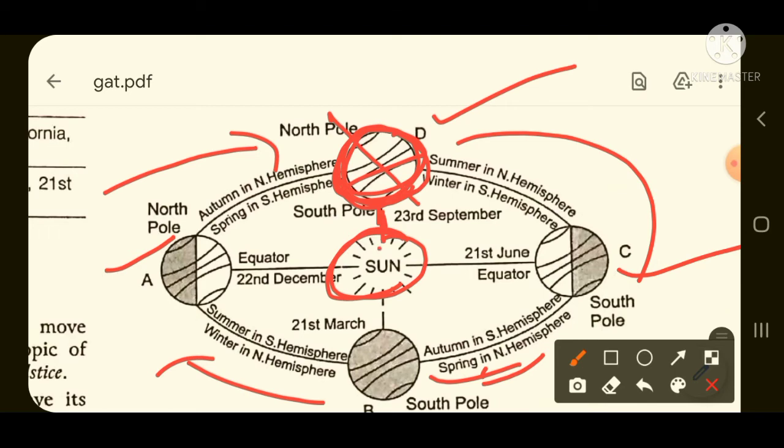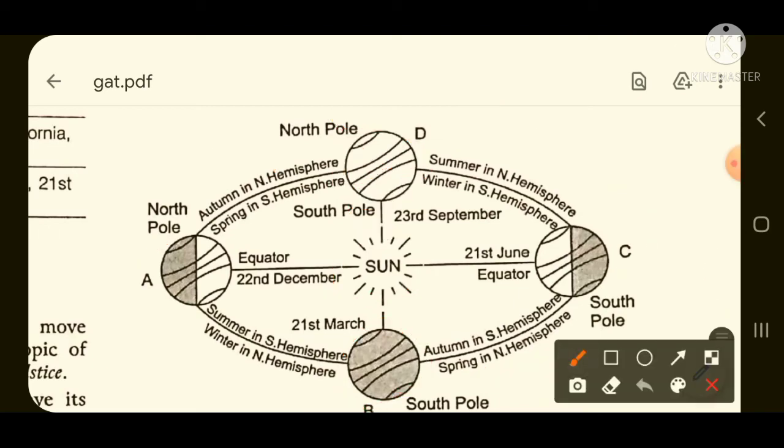So the sun is directly on the equator. The sun is vertically on the equator. This is the date of 23rd September and this is the date of 21st March. So on 23rd September and 21st March, day and night are equal. This is called the vernal and autumnal equinox. This is called the vernal equinox, and this is called the autumnal equinox.